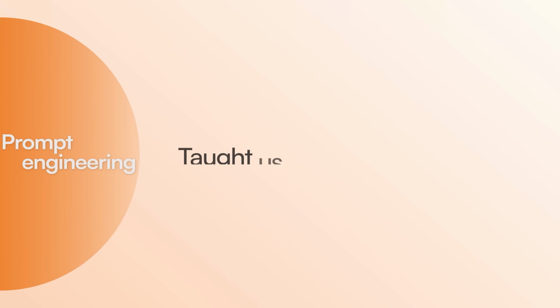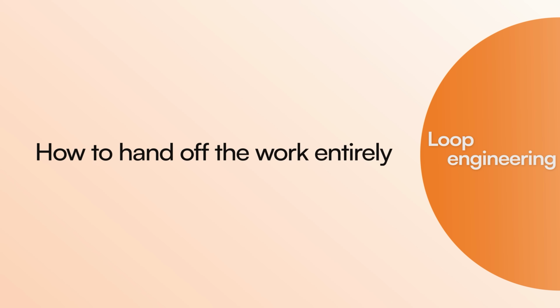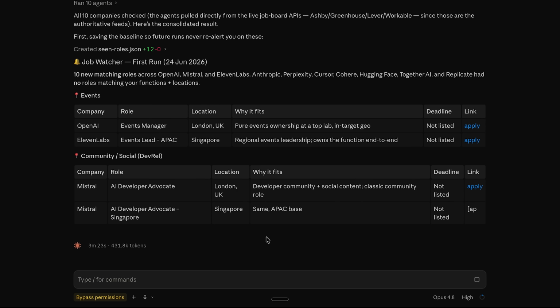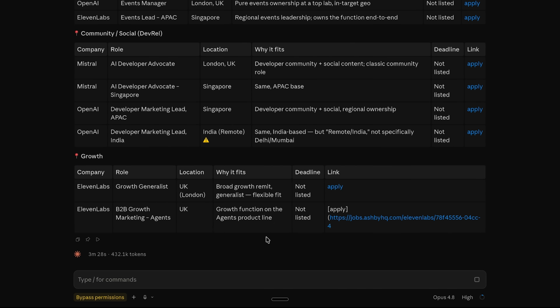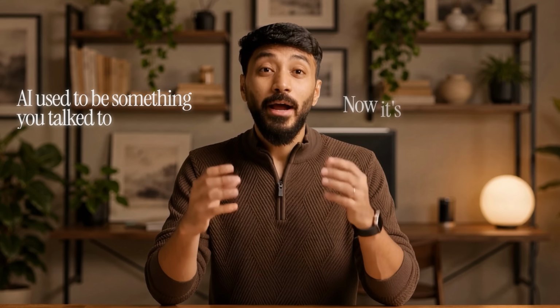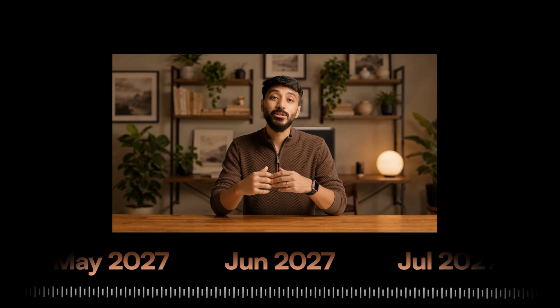Prompt engineering taught us how to talk to AI. Loop engineering teaches us how to hand off the work entirely, and your first loops shouldn't be complicated. They should be stupidly simple. Watch this product till it's back. Watch these companies till the right job opens. Watch the internet till a real opportunity shows up. That's the whole shift. AI used to be something you talk to. Now it's something you deploy and walk away from. And a year from now, the people who understood this early will have AI quietly working in the background for them while everyone else is still sitting there refreshing pages by hand.